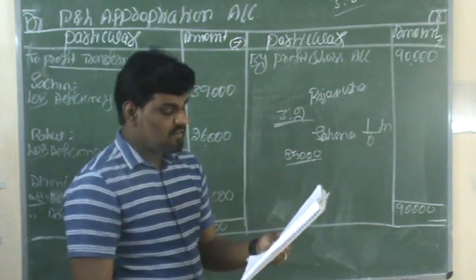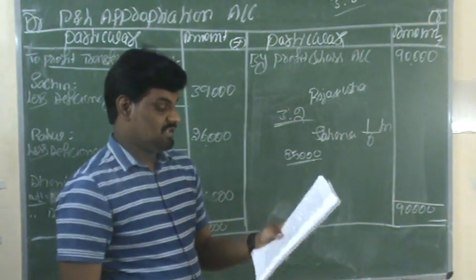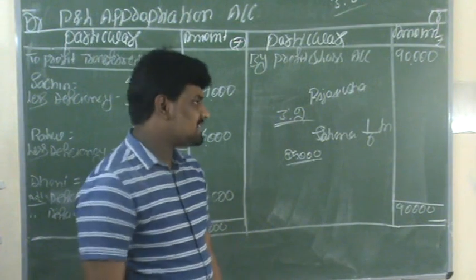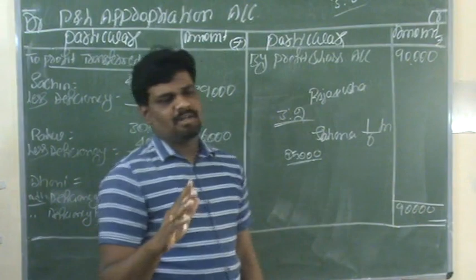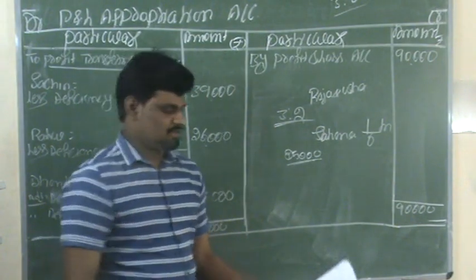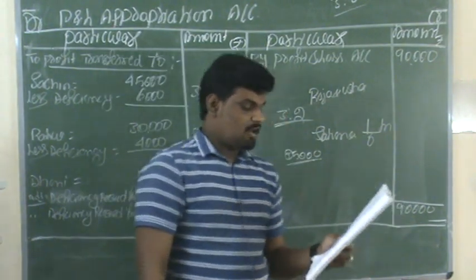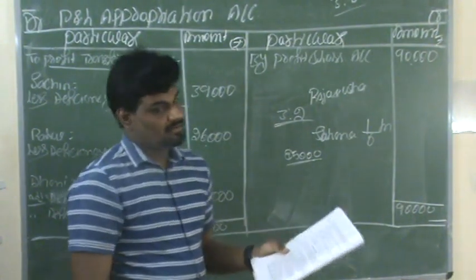And the total profits of the firm were rupees 90,000. The total profits of the firm are rupees 90,000 only. As per the previous question, whatever the total profits in the business, the profits are the same here also. So calculate the share of profits for each partner.